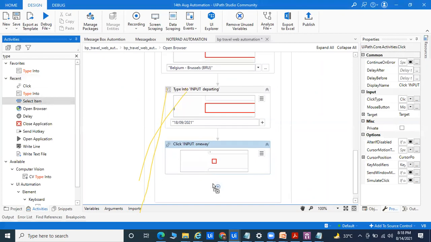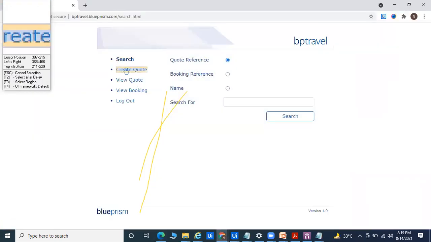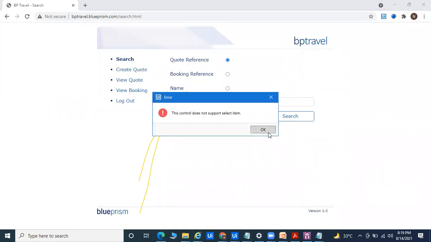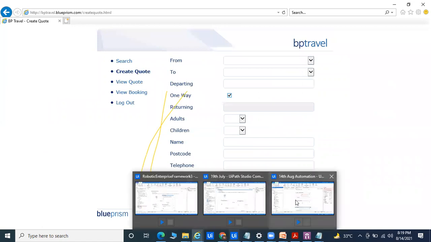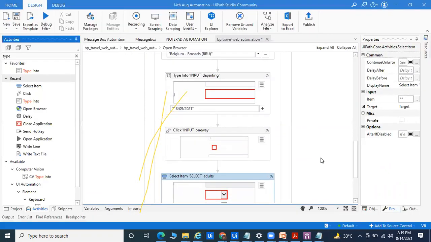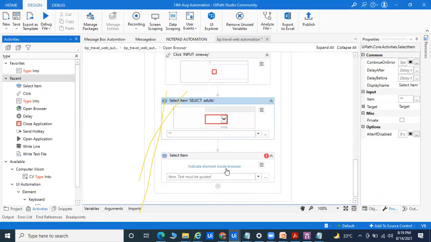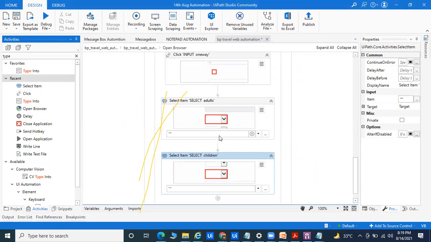So we can take the select item. And till now, I'll try to show you how we can go for the select item for the adults and children. Right now, I'll try to show you. One second. So this is adults, and this is the children. Here I'll go for 5. And here we'll go for 6. Okay. So till now I've shown you how we are able to automate.